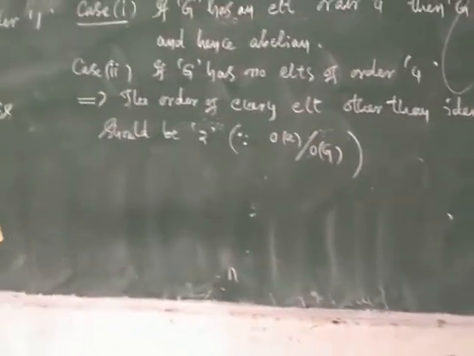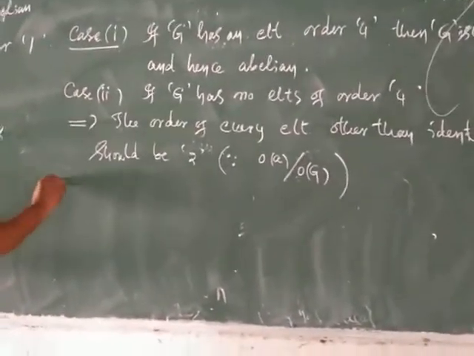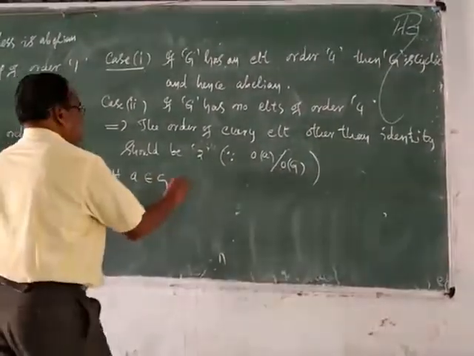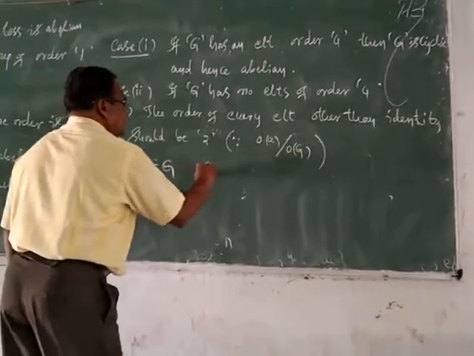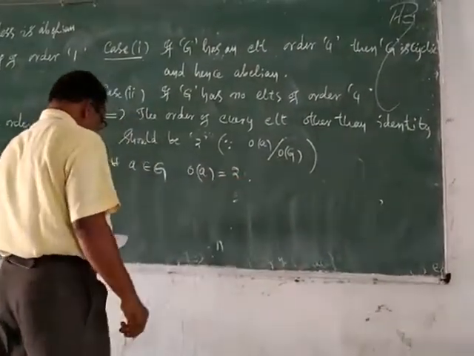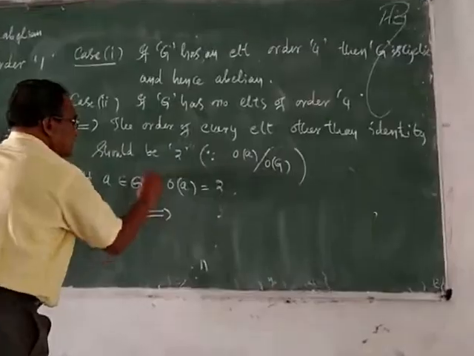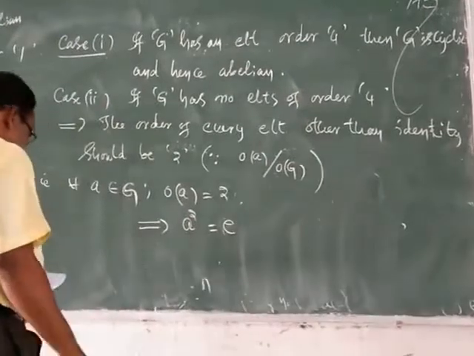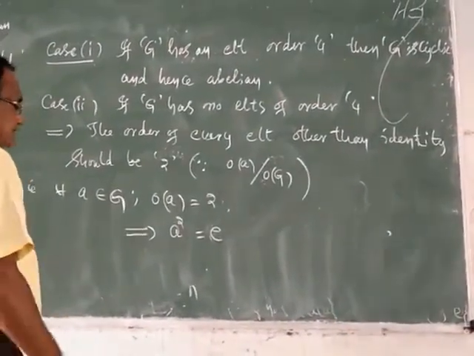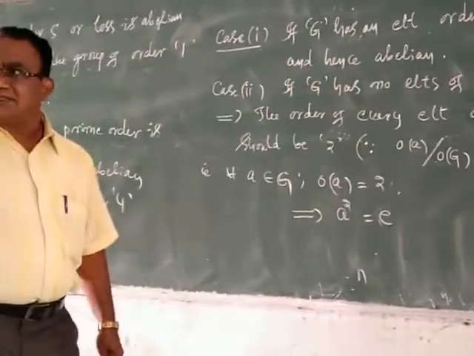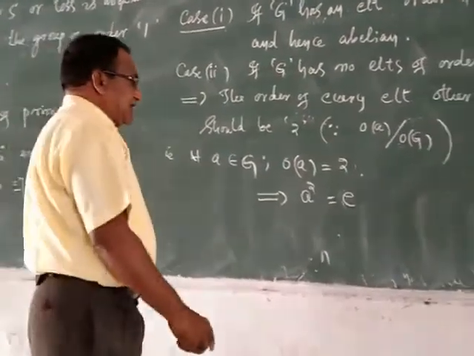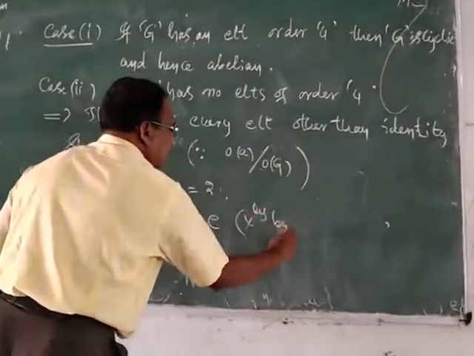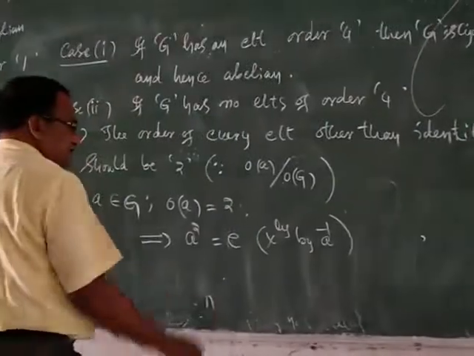That is, for every a belonging to G, the order of a is equal to 2. This means that a squared is equal to the identity element e. Multiply by a inverse, or a to the power minus 1, on both sides.